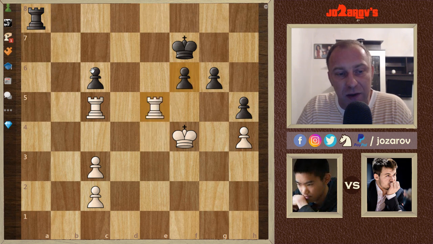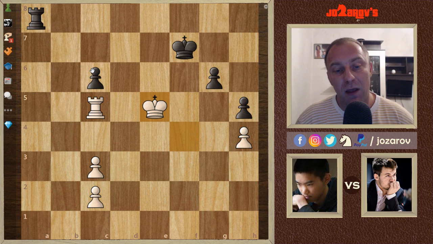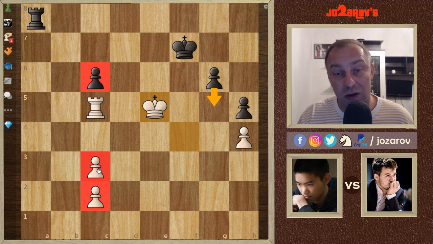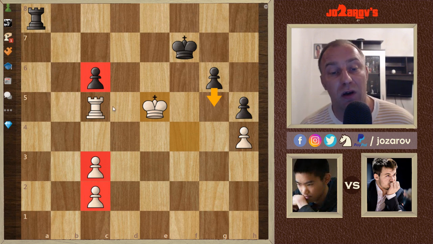But rook takes e5, and after f takes e5, king takes e5. Okay, we have now a new position in which the pawns are equal. But still, Magnus Carlsen has the opportunity to maybe create a passed pawn, although you have a 2 versus 1 situation, but these are doubled pawns, so it's not easy here to create a passed pawn situation for Jeffery.